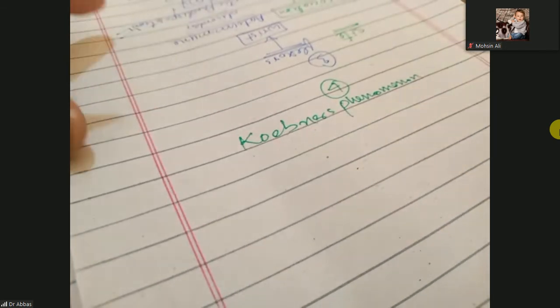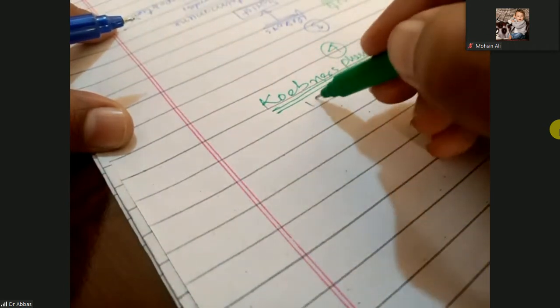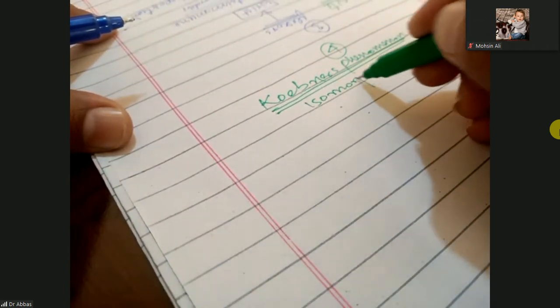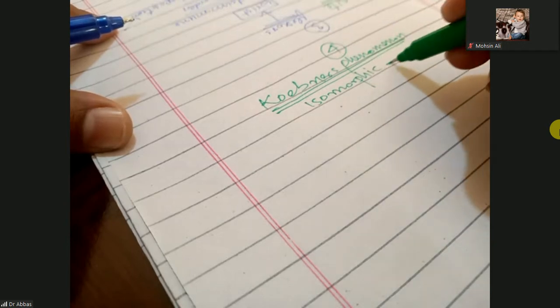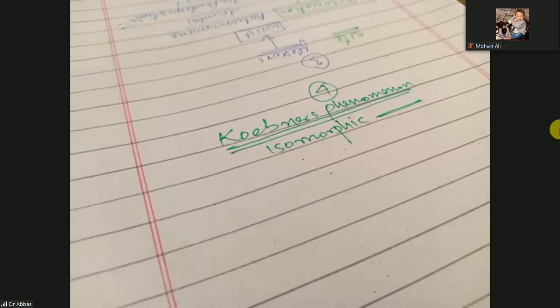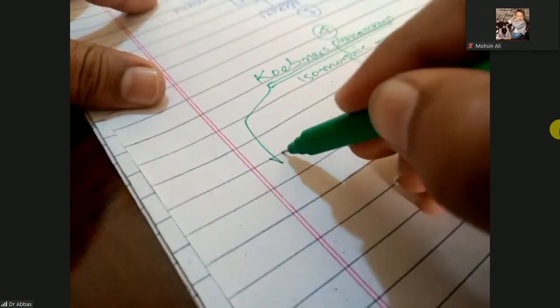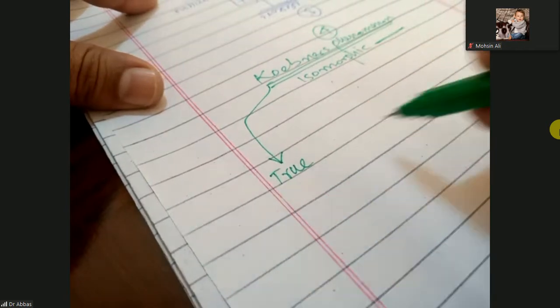This Koebner phenomena has different types. Some call it the isomorphic phenomena, or Koebner phenomena. So what is the Koebner phenomena? It has different types. What is the true Koebner phenomena?